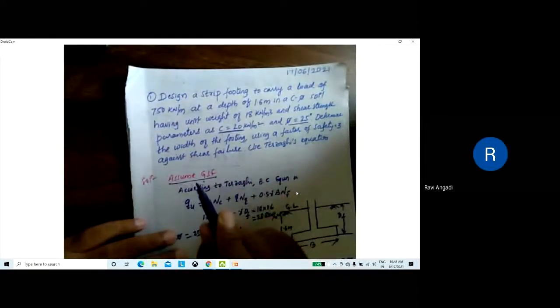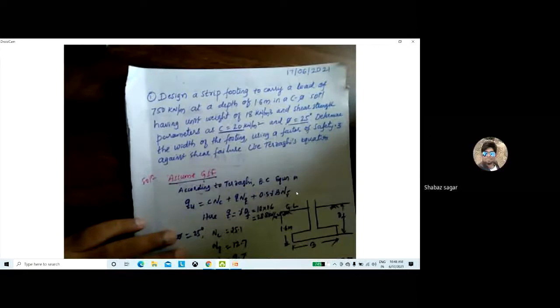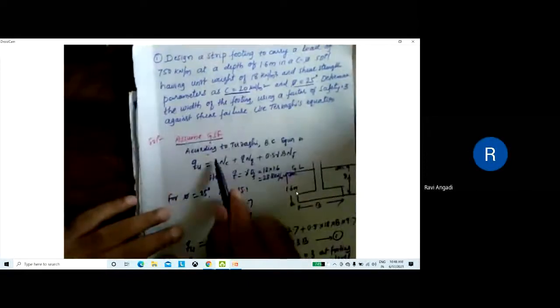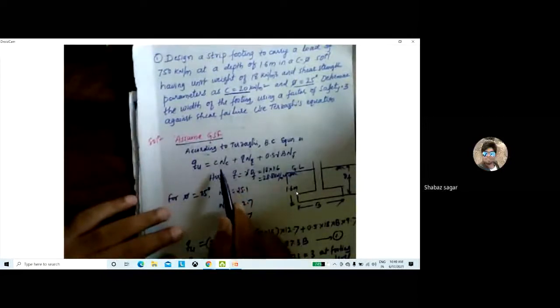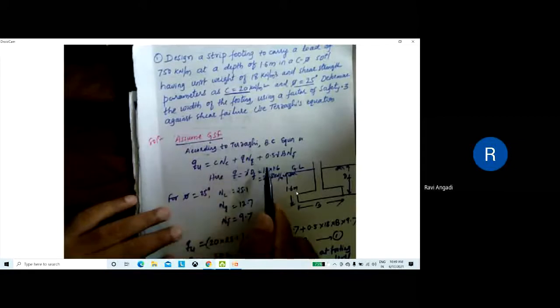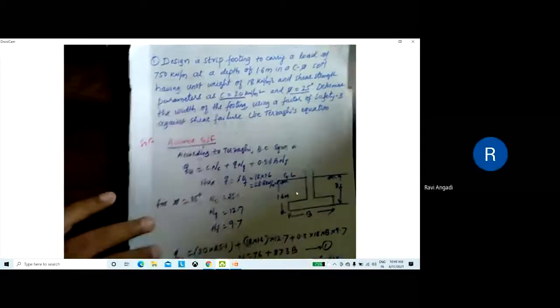What is the width? That is your assignment. Take local shear failure. So what is the change you get in local shear failure? 2/3, sir. And this NC, N gamma and NQ will become NC dash, NQ dash, N gamma dash. Okay, you take that as an assignment.